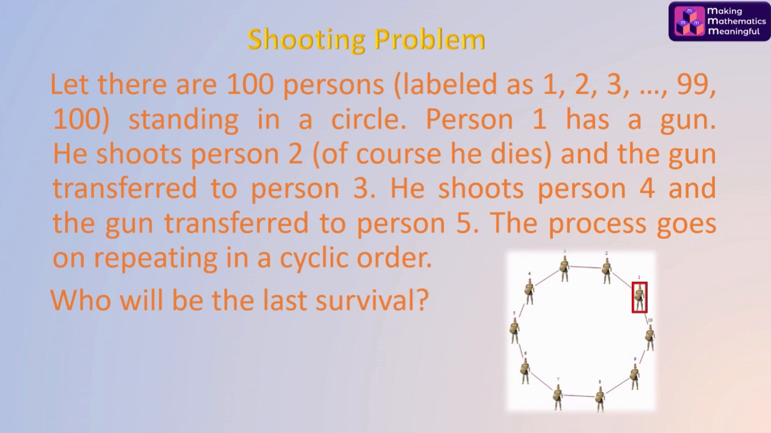So here we begin. Let's say there are 100 persons labeled as 1, 2, 3, 4 and so on till 100, and they are standing in a circle as shown here. Person 1 has a gun. He shoots person 2. Of course, he dies. And the gun is transferred to person 3. He shoots person 4 and then the gun is transferred to person 5. The process goes on repeating in cyclic order. The question: who will be the last survivor?